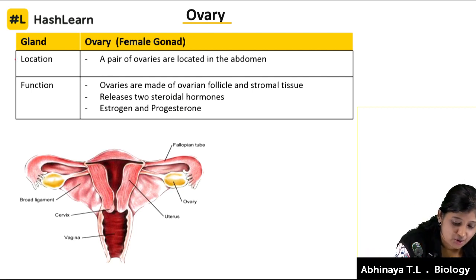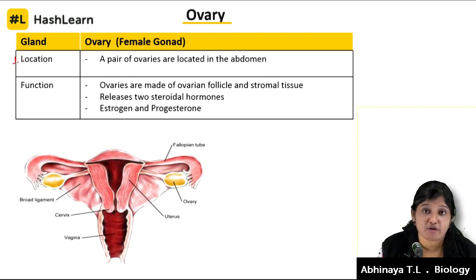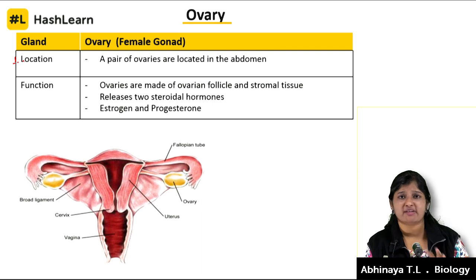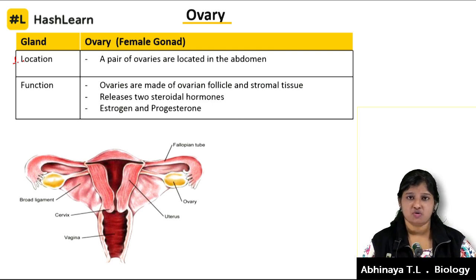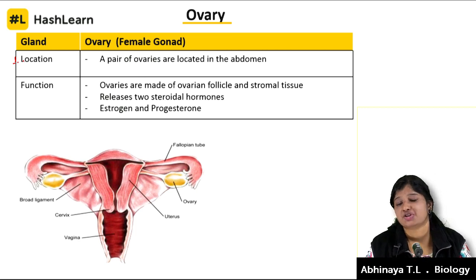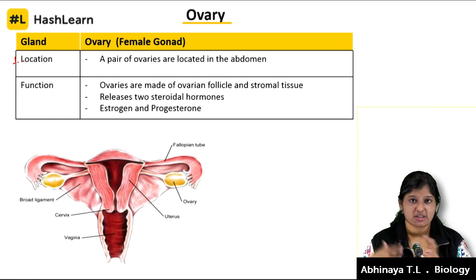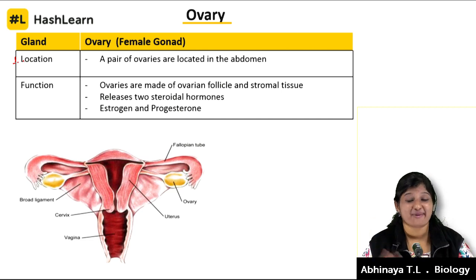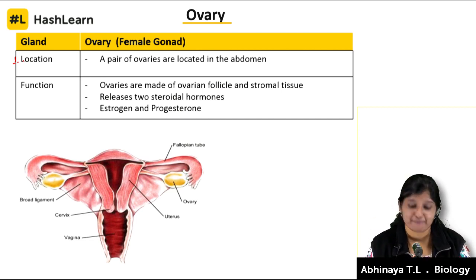So location of the ovary: there are pairs of ovaries in the abdomen. It's located in the abdomen, the pelvic region. The pelvic region becomes swollen as a secondary sexual character of the female. That is because of how she gets into puberty. These are the changes. We'll talk about it. We were talking actually about where the ovaries are. Ovaries are present in the abdomen.